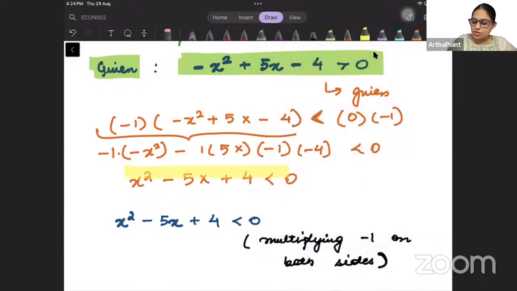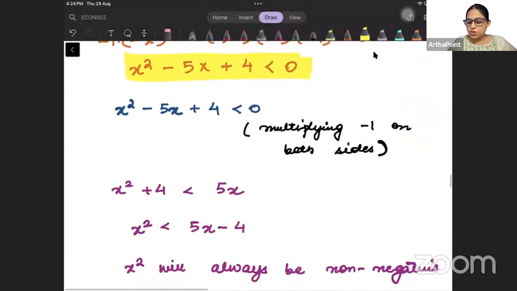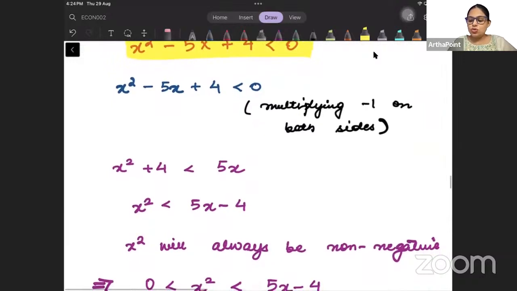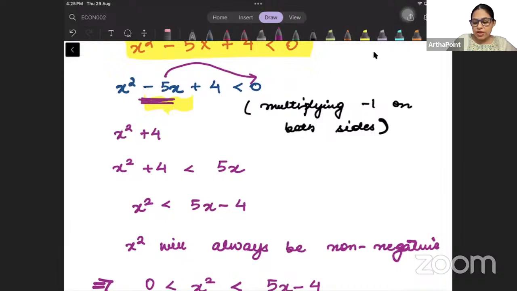Is this clear? Now what you can do is take 5x on the other side. This 5x, I am taking on the other side. So what will I get, beta? x square plus 4. And this minus 5x, I can take on the other side, so it will become plus 5x.